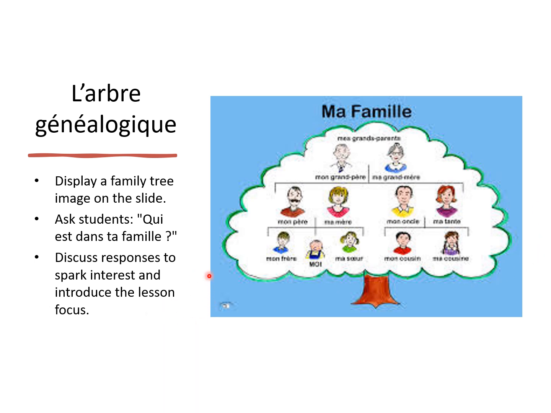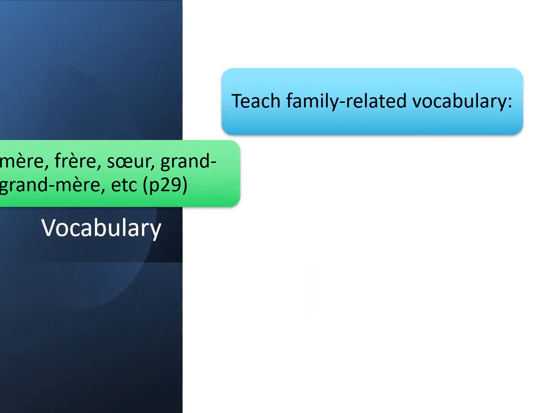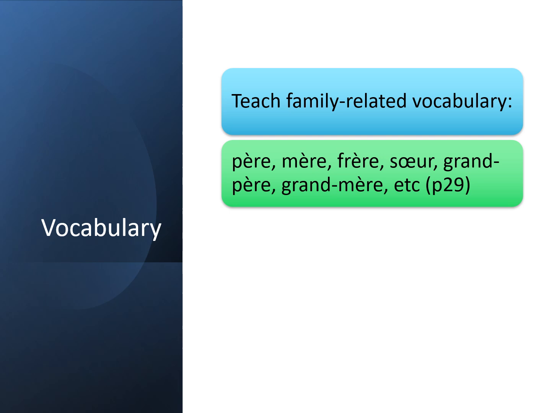So we would have discussed the responses, which I just sort of did, and that's the focus of this lesson, focusing on family members, but not just the members themselves, but describing them. So of course we need to know who they are first. So going on to the vocabulary, we would have seen, right, père of course means father, mère is mother, frère is brother, sœur sister, grand-père grandfather, grand-mère grandmother, etc. And the remaining family members, I go to page 29 now, page 29.